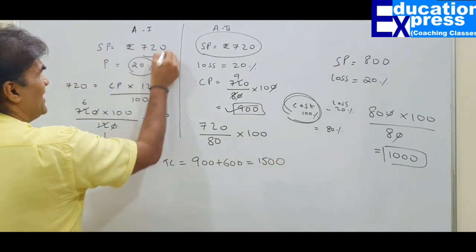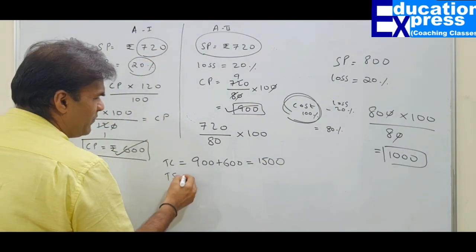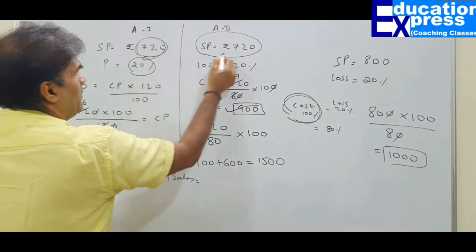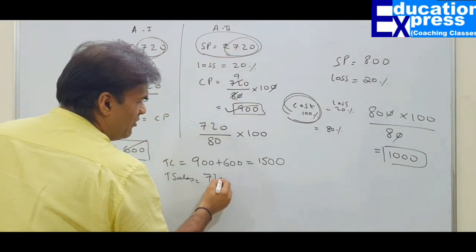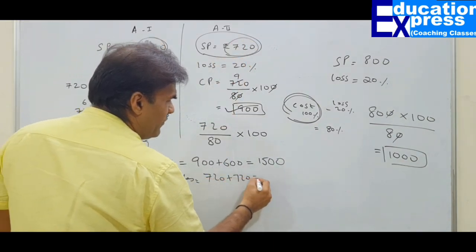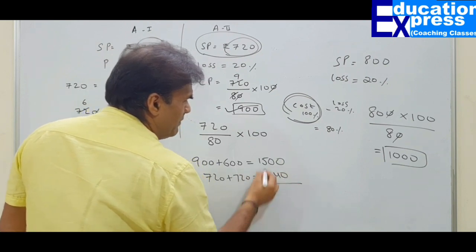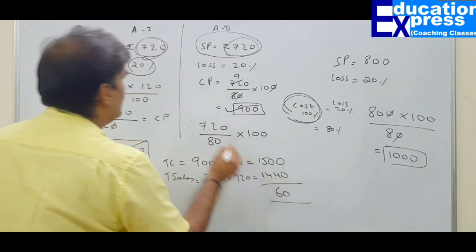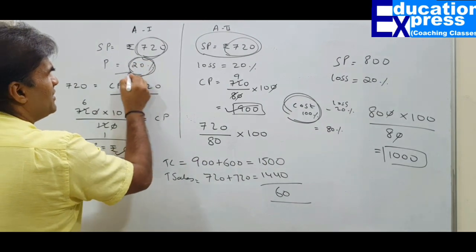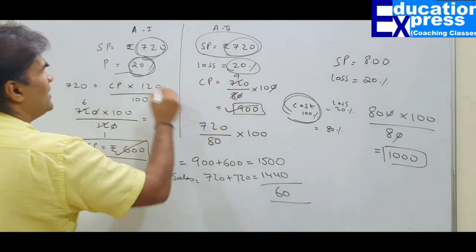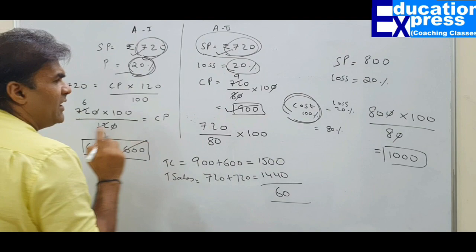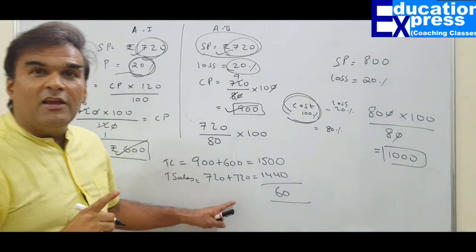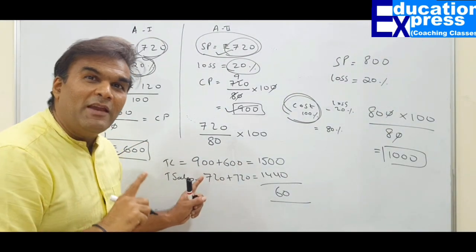How much is your total sales? So my total sales would be 720 plus 720, which is 1440. So I am making a loss of 60 rupees. Though at the face of it, 20% profit, 20% loss, selling price remaining same, yet I am making a loss.